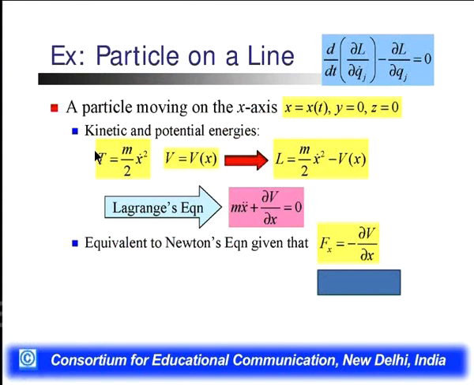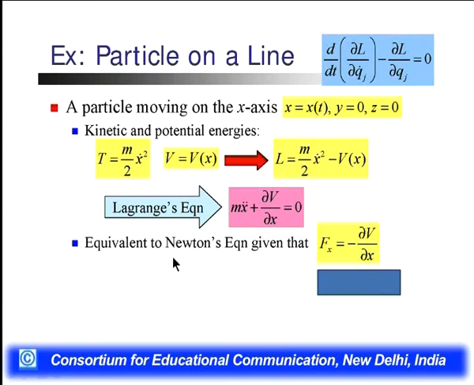Now we will calculate the kinetic and potential energy in the x direction. T is equal to 1/2 mv². We know that kinetic energy is 1/2 mv², that's why we write m/2 times x dot squared. It is moving in the x direction, and we take the square of the velocity, ẋ², where v is equal to vx. The potential will be in terms of the x-axis. Now we can write L is equal to T minus V. We put the value of T here: m/2 ẋ² minus V(x). This explains the particle moving in the x direction, or moving in a line.